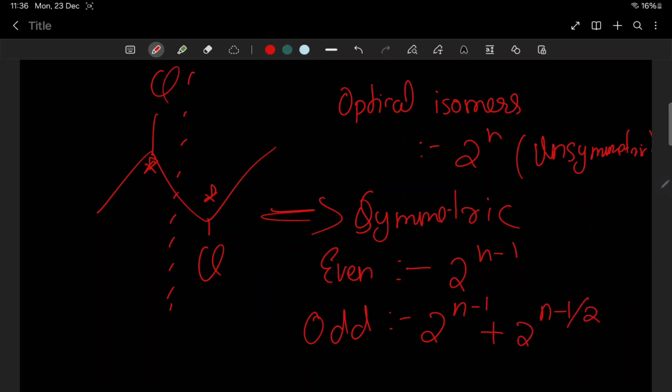For odd number of chiral carbons, it is 2 raised to n minus 1 plus 2 raised to n minus 1 by 2. This is the formula in terms of the number of chiral carbons, n. I hope you understood this. That's the reason why we went wrong. So now you can calculate using this. Please calculate. I'm giving you 2 minutes to calculate.